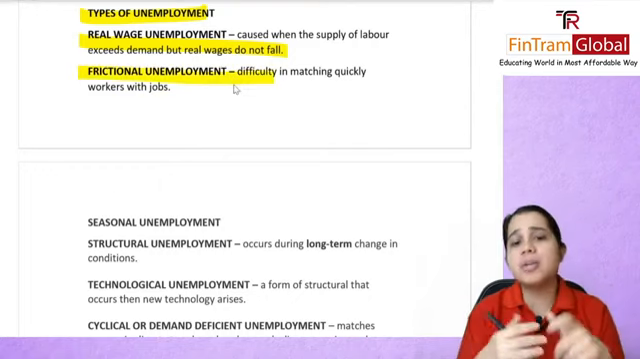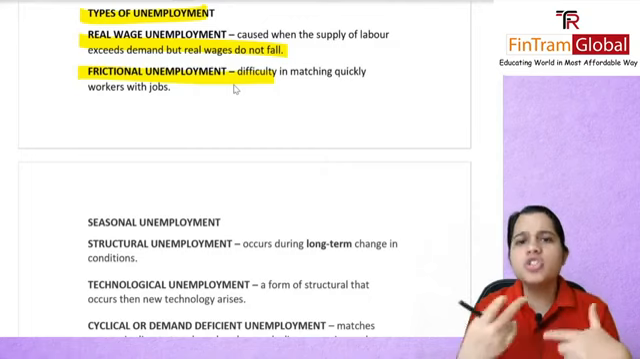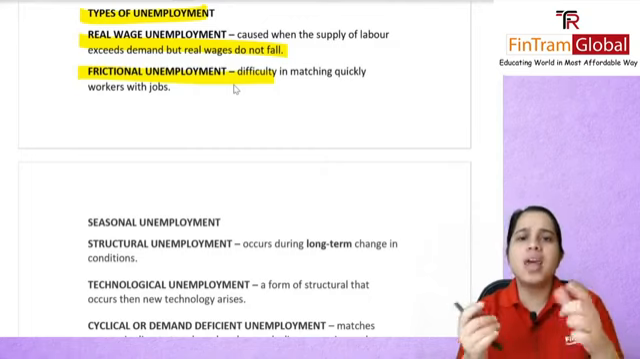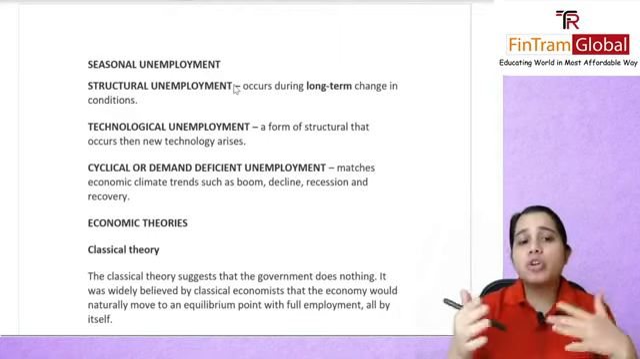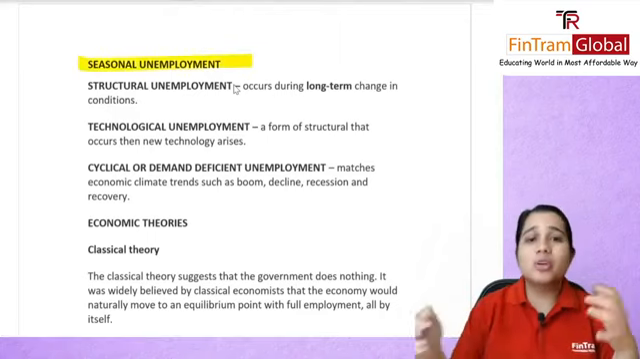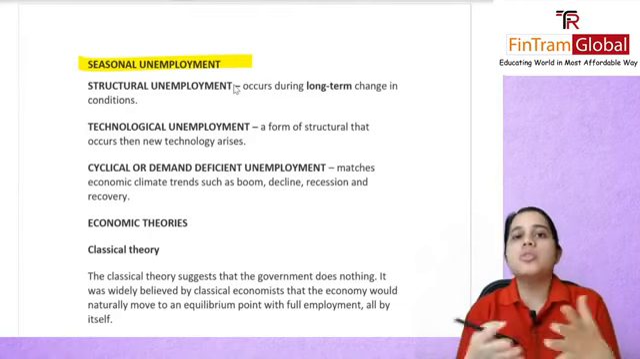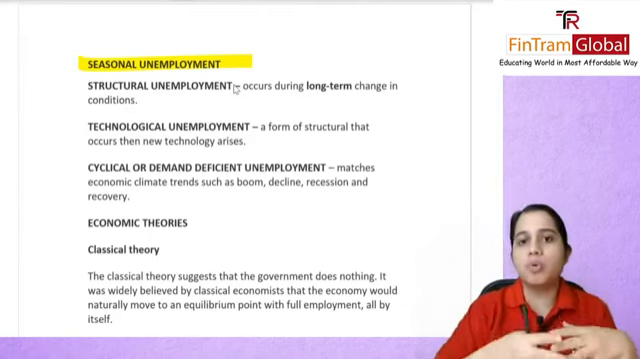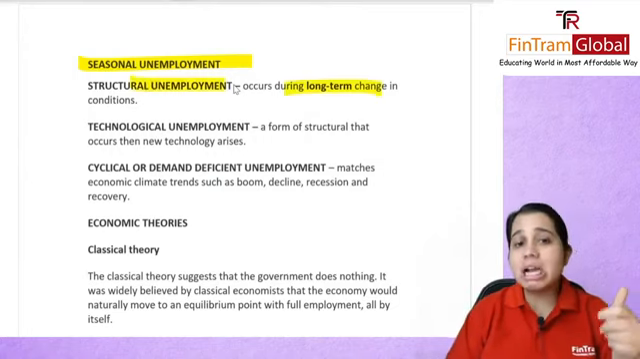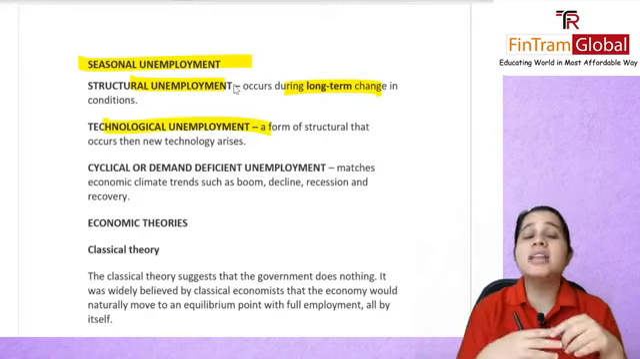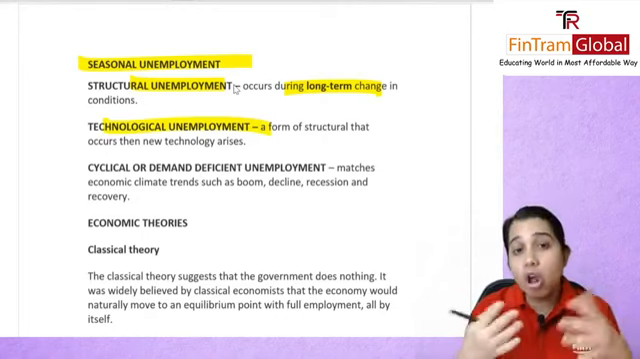You have your frictional unemployment, usually difficulty in matching workers with jobs quickly. When you are changing jobs, that period will be your frictional unemployment. You have your seasonal unemployment, depending upon a particular season. Like, let's say you sell woolen clothes, then obviously during summers you will not be employed. Structural unemployment occurs during long-term change in conditions. Your technological unemployment is sort of a part of structural, when any new technology has arisen.